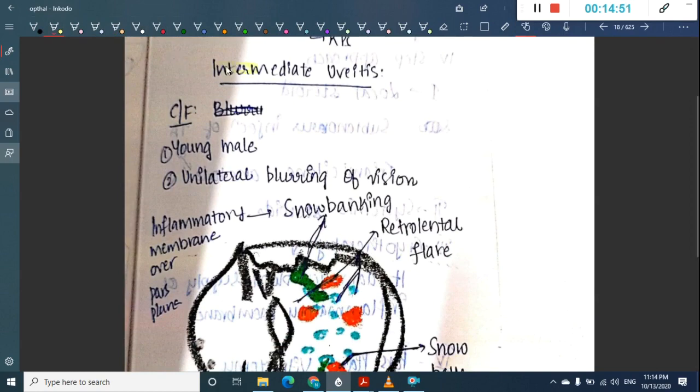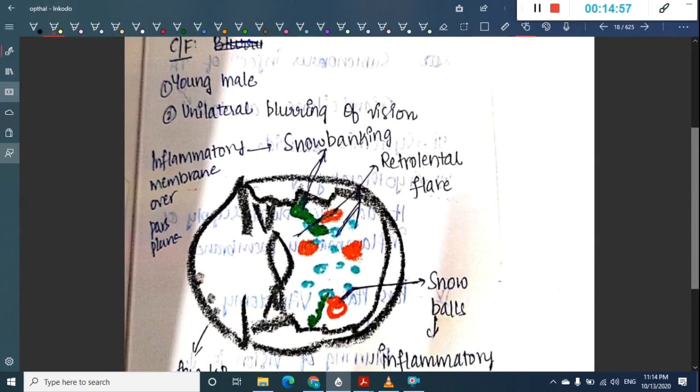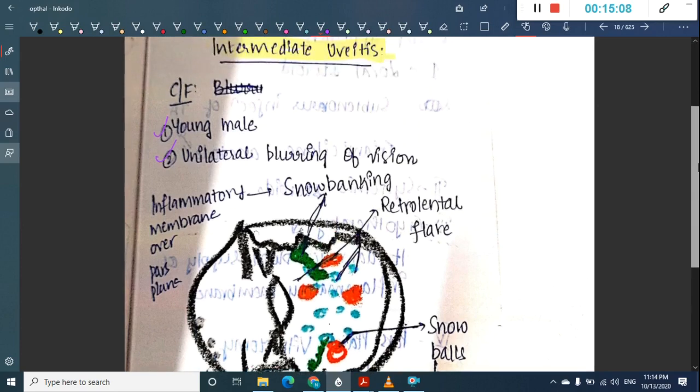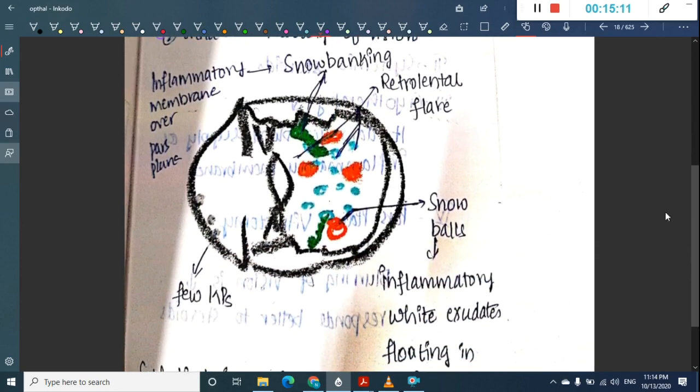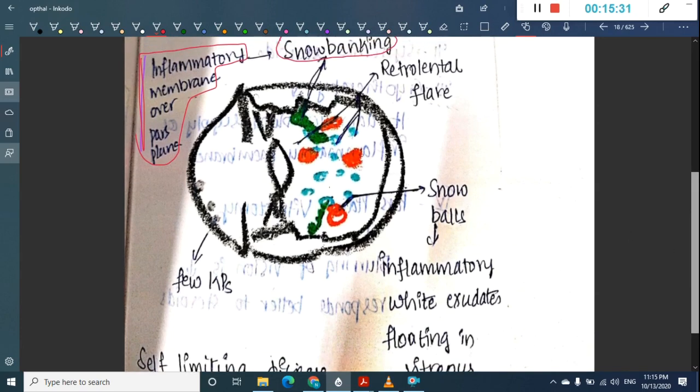Then we have to learn about intermediate uveitis. So what is seen in intermediate uveitis? Here mostly you see a young male with unilateral blurring of vision. The important thing here is the presence of an inflammatory membrane over the pars plana, which is called snow banking.